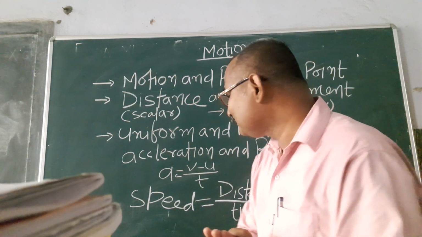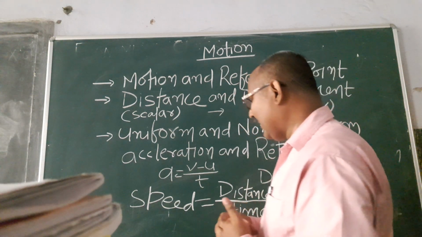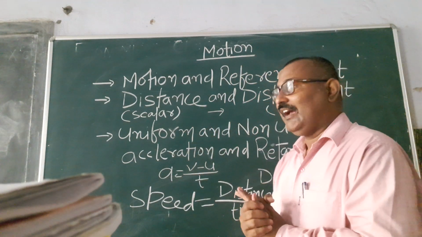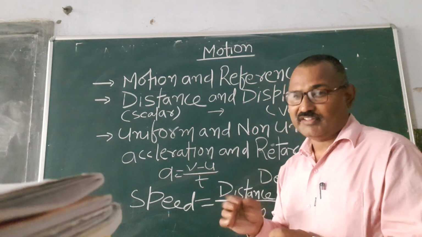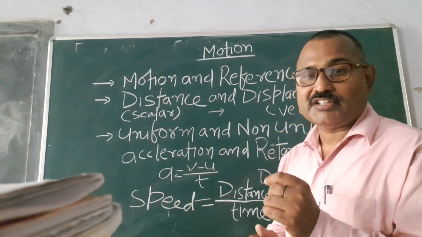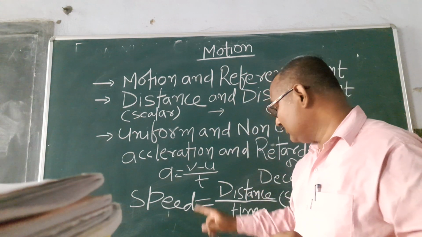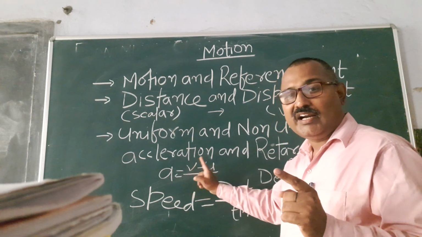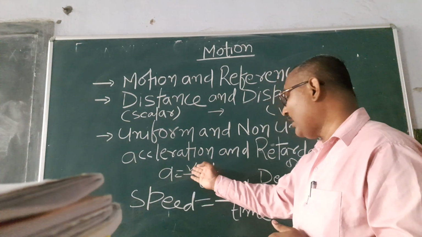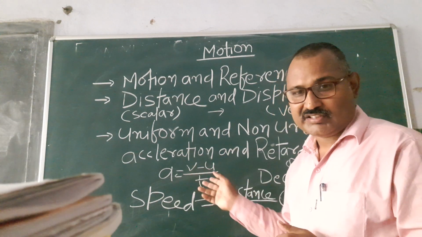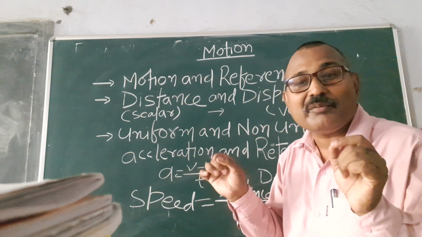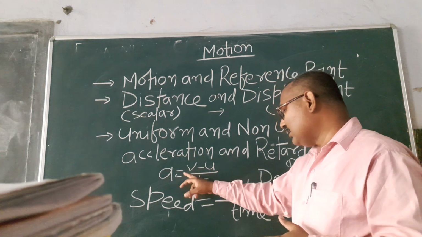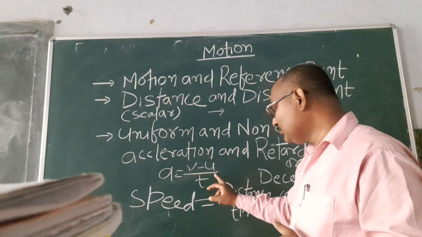Now two words are here: acceleration and retardation or deceleration. Acceleration is the rate of change of velocity with respect to time, where v is the final velocity and u is the initial velocity. Why do we take v as final and u as initial? Because we have to compare, then we can take the average, right? So it is v minus u by t.